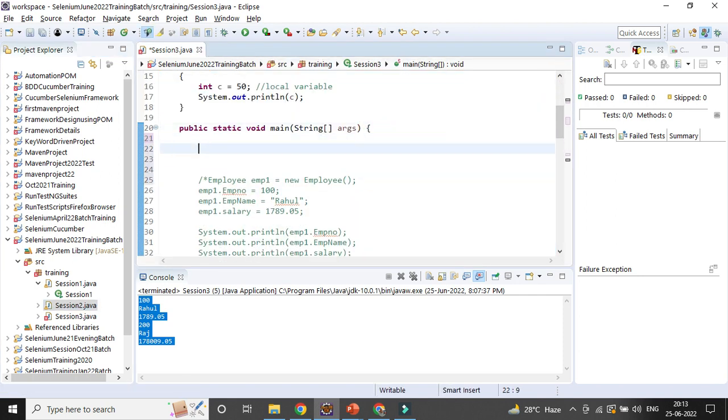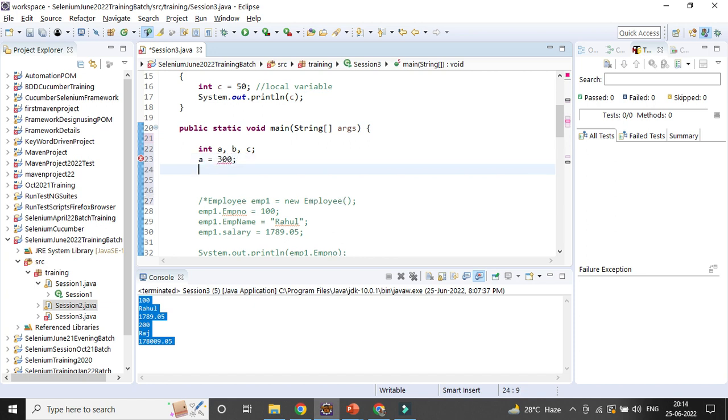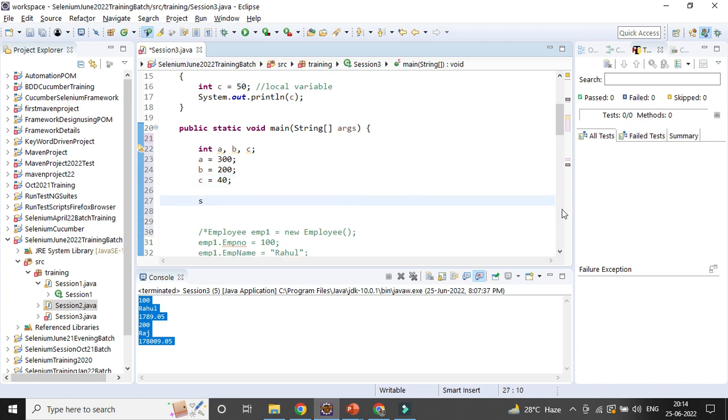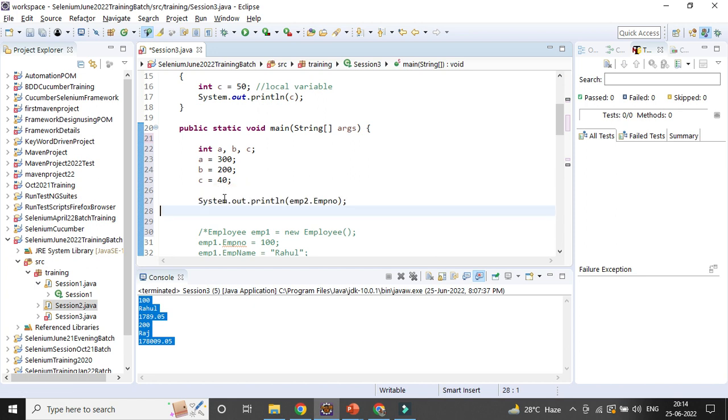So let's try to define integers a, b, and c. a equal to 300, b equal to 200, c equal to 100, or let's keep it 40, like that. Now if you want to print out some operation here, in a similar way, whatever arithmetic operation you want to do, you can do it.